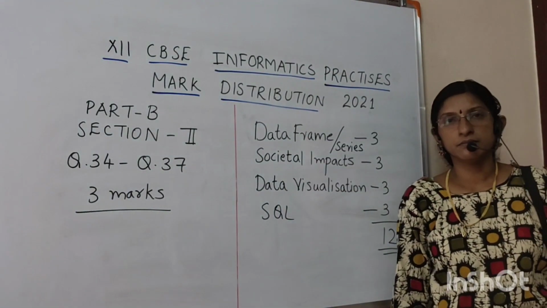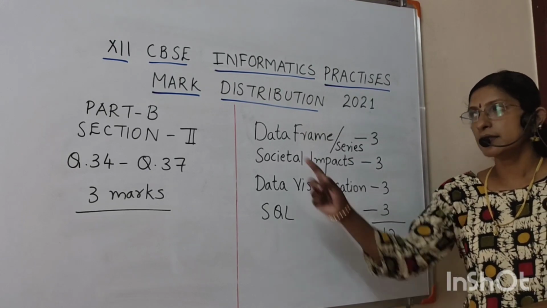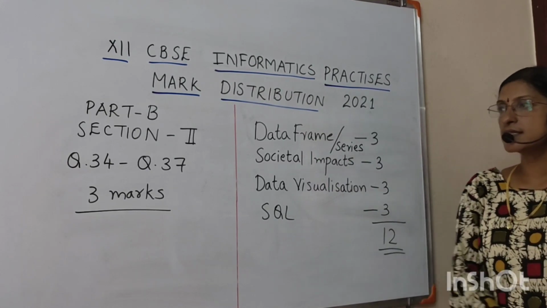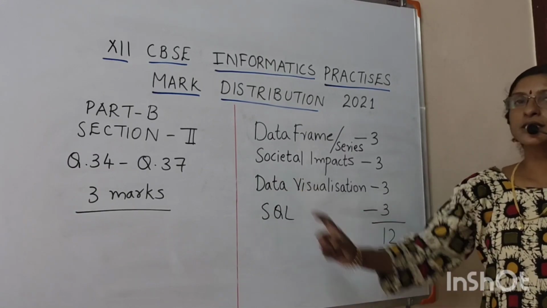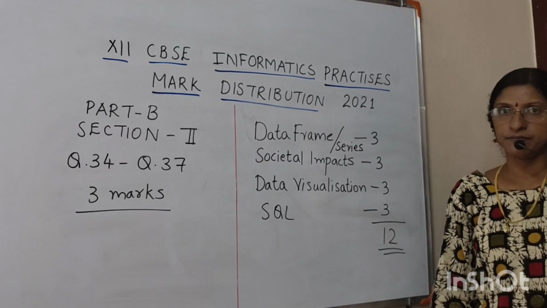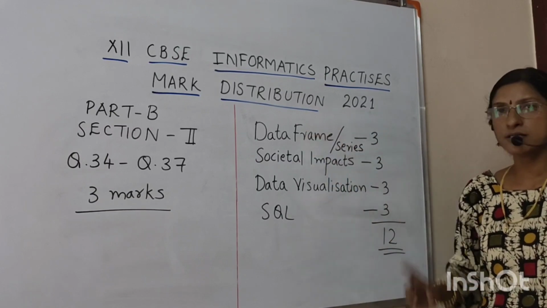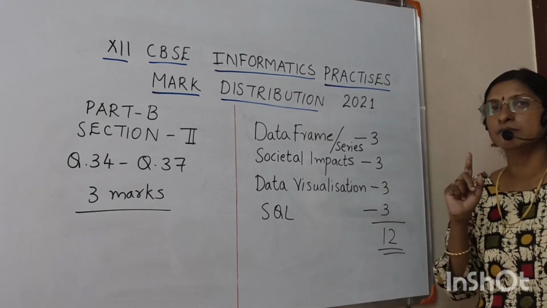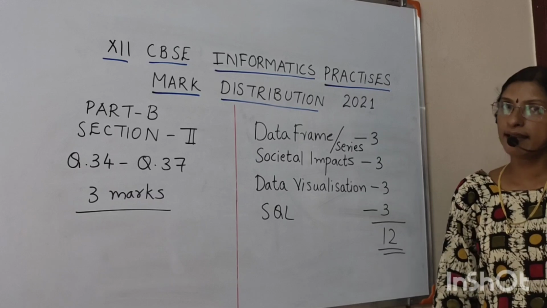In Part B, Section 2 consists of question 34 to question 37, which are 3 marks each. Here, the questions will be from data frame or series. One question will come which carries 3 marks. Societal impacts, again 3 marks.